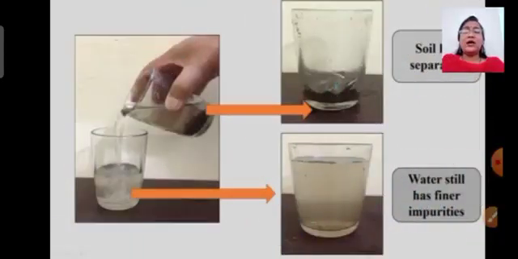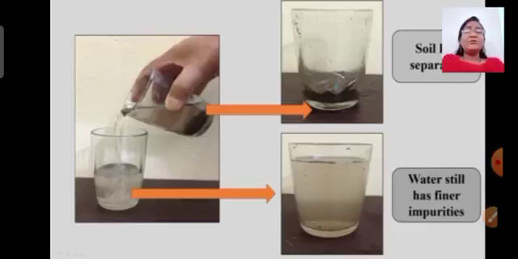Let's look at it once again. The sediment, the soil particles, has settled down at the bottom after some time. Then by pouring out the liquid, we have separated soil and water. So this was the decantation, and to remove finer impurities from this water, we have to pass it through a filter paper. So this process is called filtration.